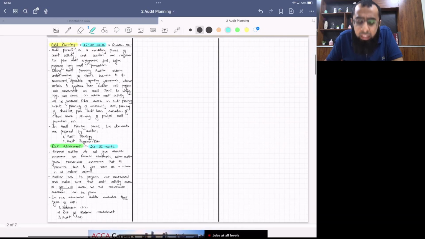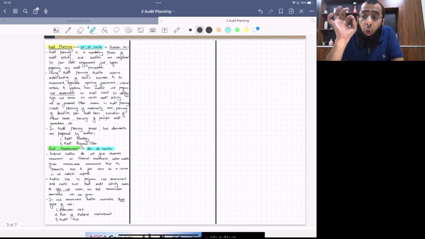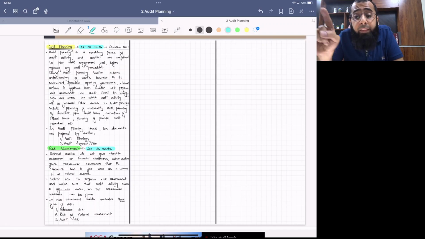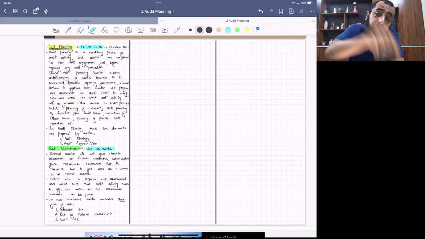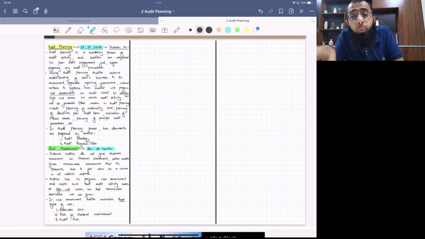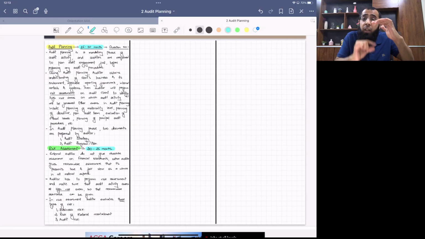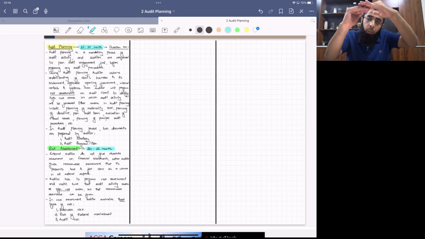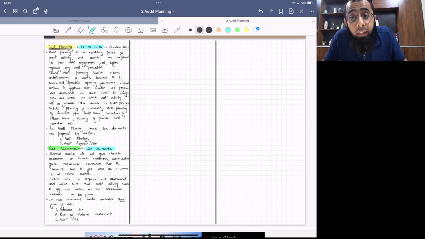So let me repeat it again. Audit planning, one of the big components of your exam, will represent 25 to 30 marks at least. Now within this audit planning, 20 to 25 marks will be represented by risk assessment. Risk assessment is part of audit planning. These are not separate marks. Audit planning 30 marks. Within this 30, 25 marks for risk assessment and 5 marks for other areas.